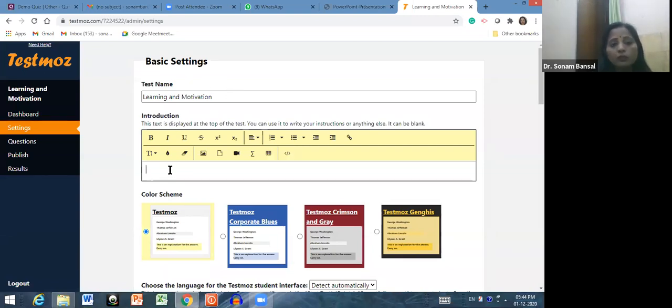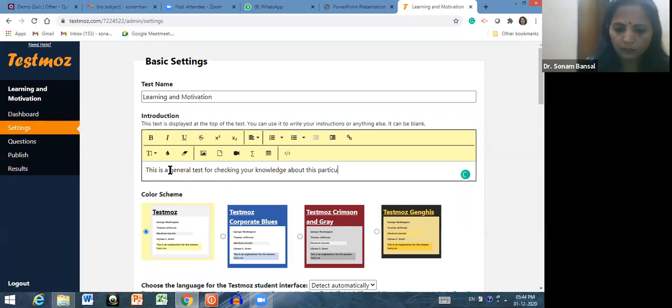See, if you want to introduce or give a description of your test, say, this is a journal test for checking your knowledge about this particular topic. Simply, you want to write this.